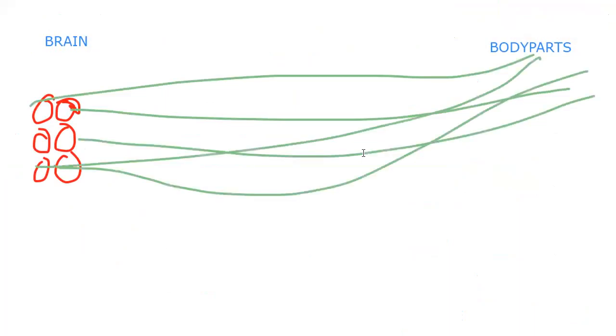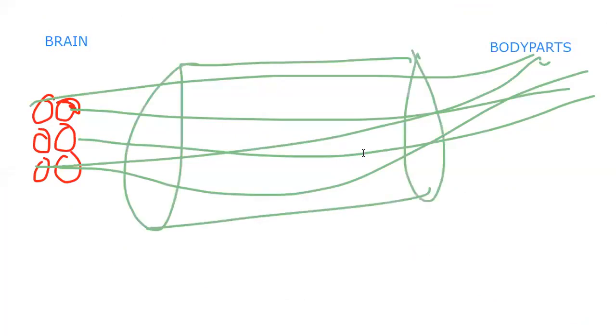So this bundle can be called as motor nerve, or efferent nerve. Efferent, the word we don't use actually. Motor nerve, let us say motor nerve.